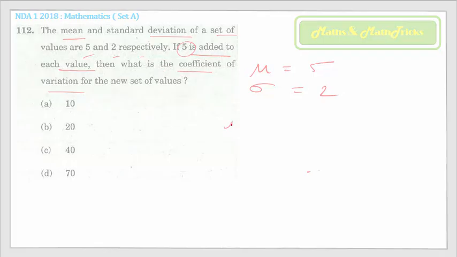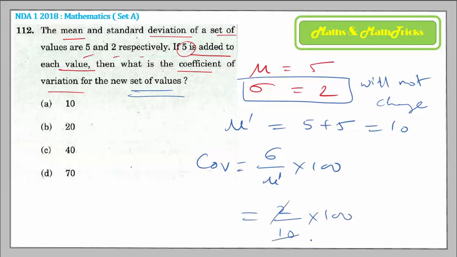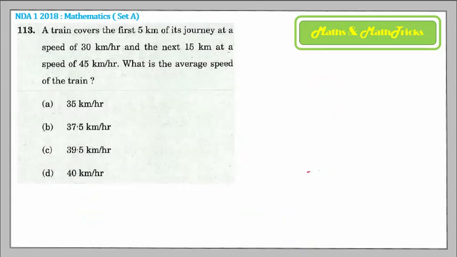So the new mean is 10. Now the coefficient of variation formula is sigma divided by mu into 100. Here mu will be the mu dash for the new set of values. So this is equal to 2 by 10 into 100, which is 20. So the corresponding coefficient of variation for the new set of values is option B, that is 20. Alright. Coming on to the next question now.